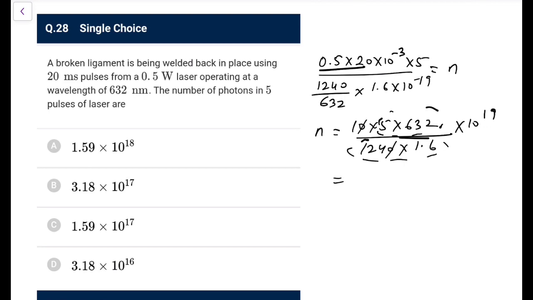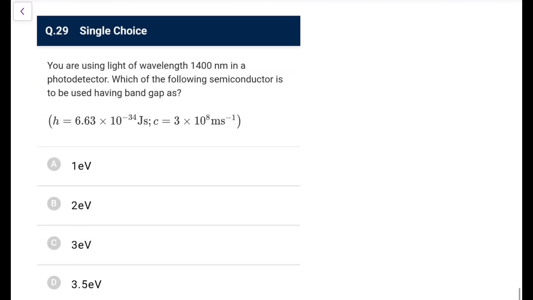So the order would be, okay, 3000, and this is 200. So the order is going to be, and I missed 10 to the power minus 3, that is my mistake. So 10 to the power 16, so 15 into 10 to the power 16, that means 1.5 into 10 to the power 17. That would be the most appropriate thing that I can do from my approximations. Now it depends on you how confident you are in your calculation to do such approximations.